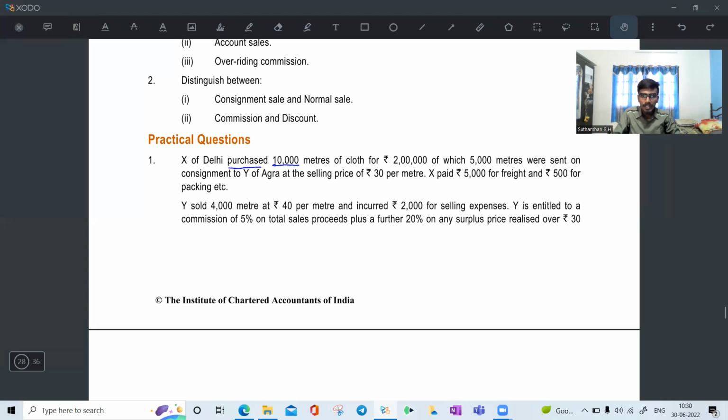X of Delhi purchased 10,000 meters of cloth for rupees 2 lakh. What is the cost price of each meter? Total is 2 lakh. What is the cost price, Sneha?